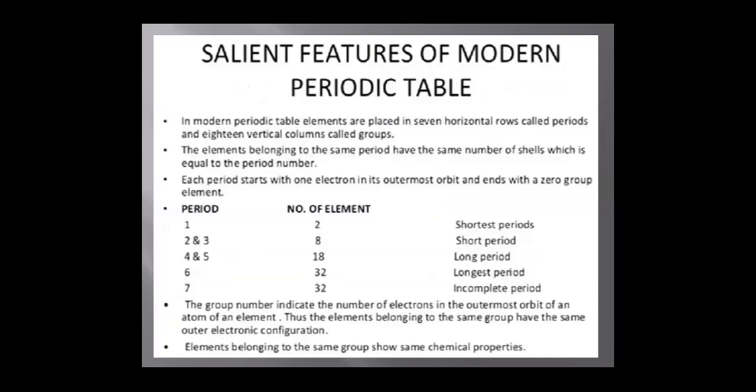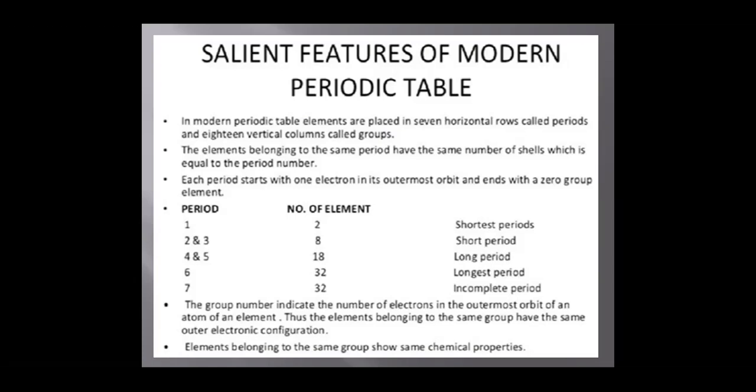In the modern periodic table, there are 7 horizontal rows called periods and 18 vertical columns called groups. Each period starts with 1 electron in its outermost orbit and ends with a 0 group element. The elements belonging to the same period have the same number of shells, which is equal to the period number. So there are 7 periods. In the first period, only 2 elements are there, which is the shortest period. In the second and third, there are 8 elements each.